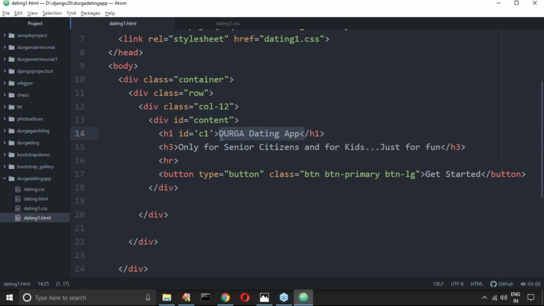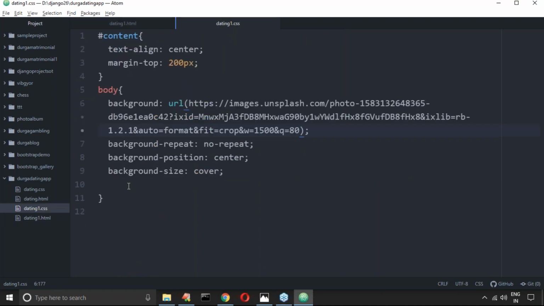Let me take this C1. How to define it? I forgot. Can anyone please tell me how to define this one? Okay, hash C1, hash C1.